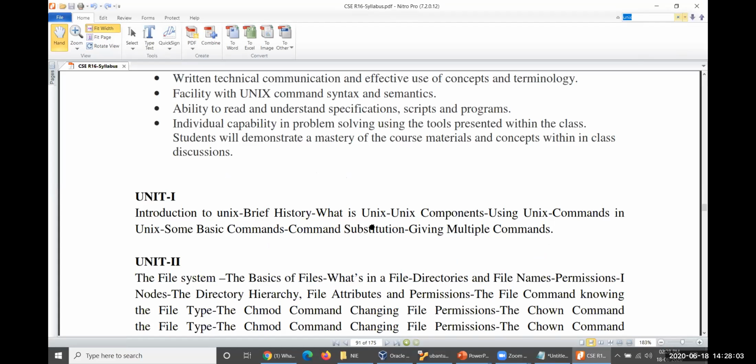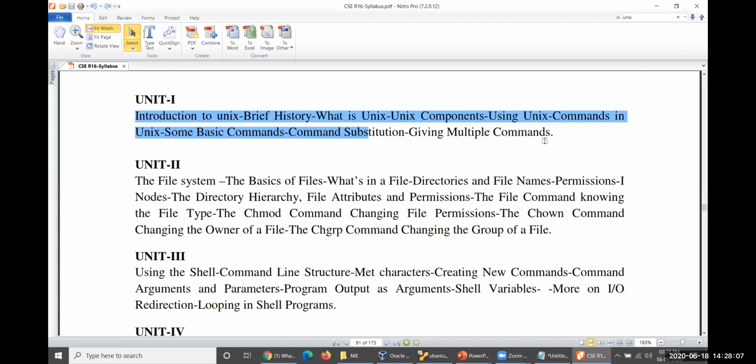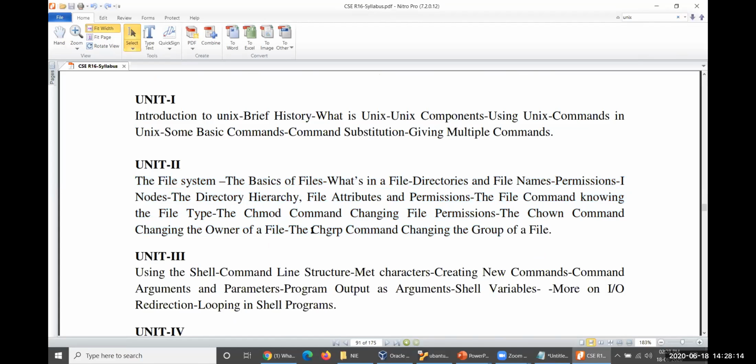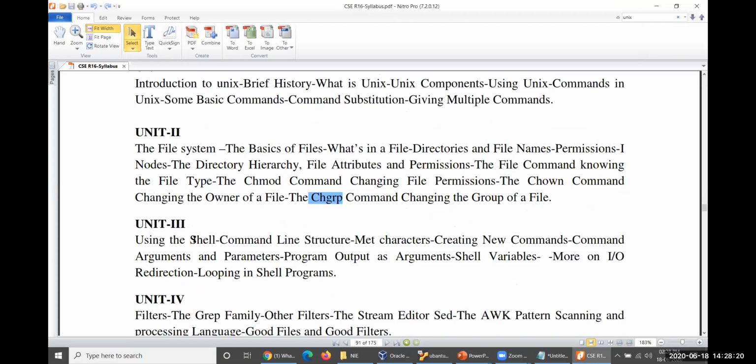Look at this. We have completed everything except change owner permission and change group permission. Except these two, we have completed everything, and we have entered into how you can use this shell and what the commands used by that particular shell are.